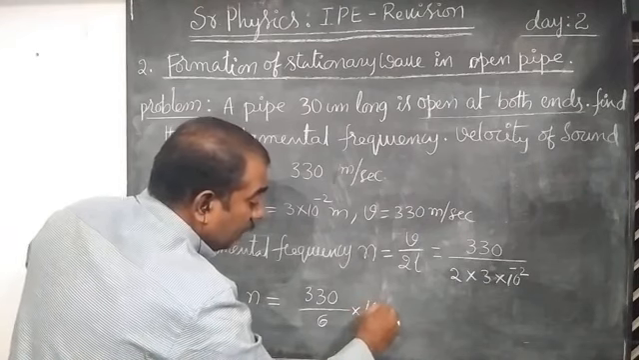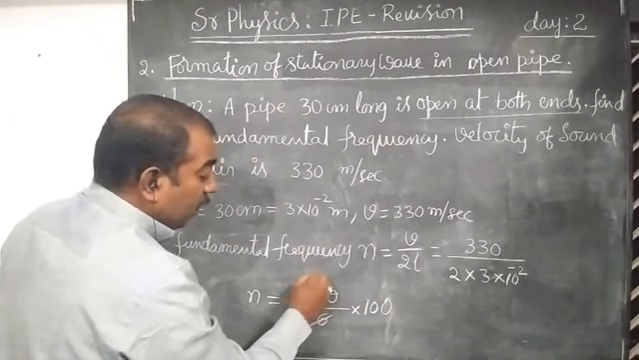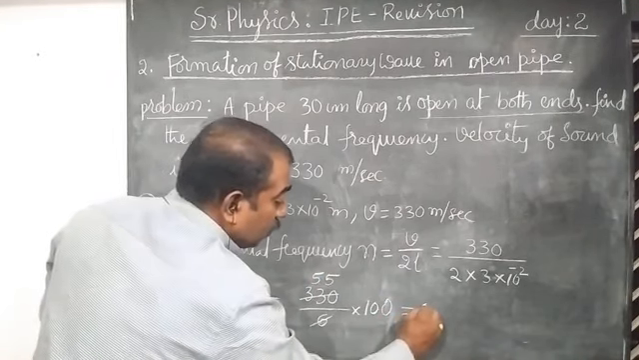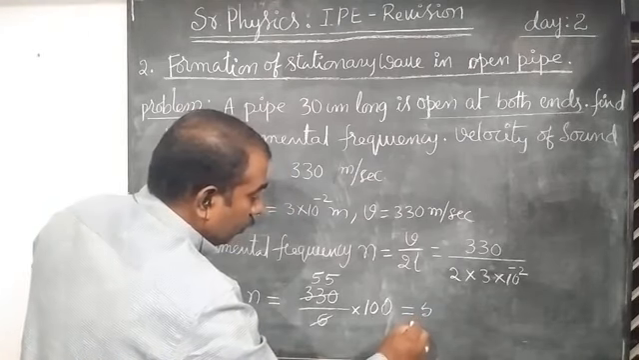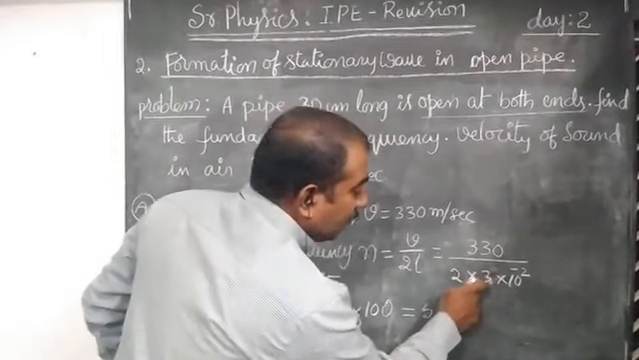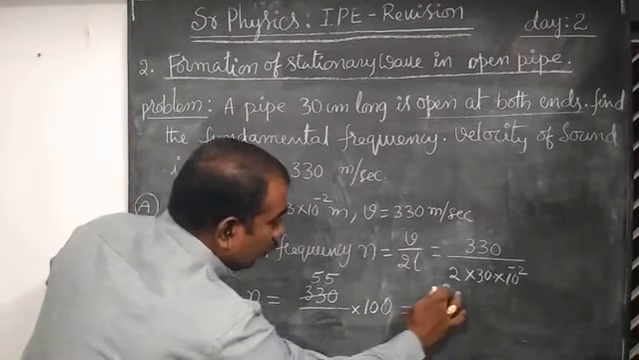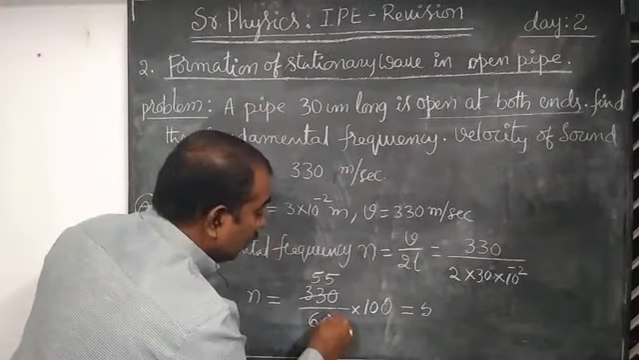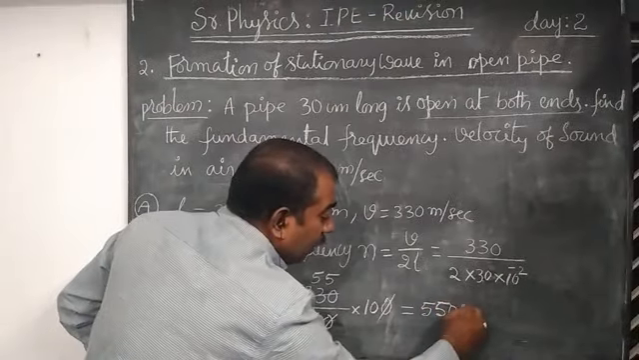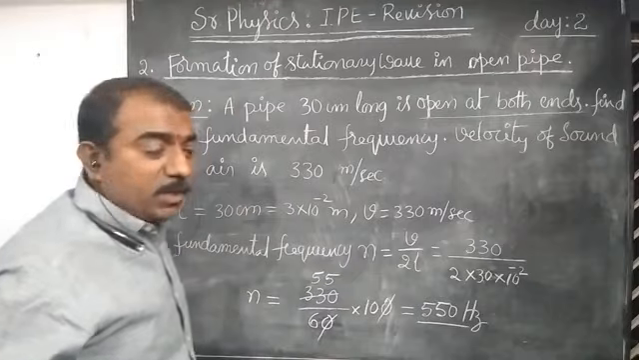The 10 power minus 2 shifts to the numerator as into 100. Pause, just a minute. Here it's 30, not 3, 30 into 10 power minus 2. So 2 into 30 is 60. Then 330 by 6 is 55, so 55 into 10 equals 550. What are the units for frequency? 550 Hz.